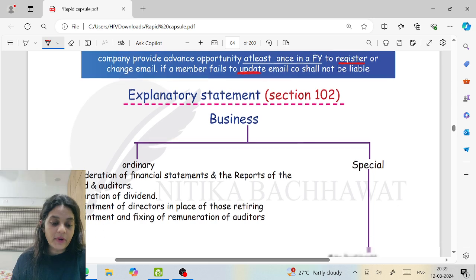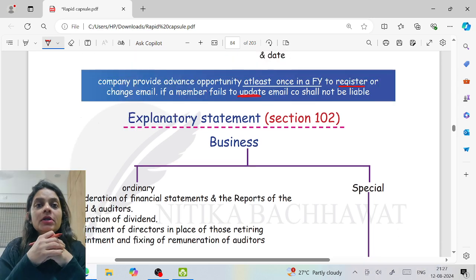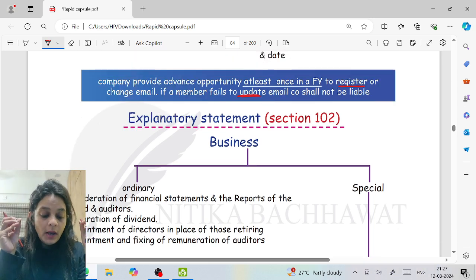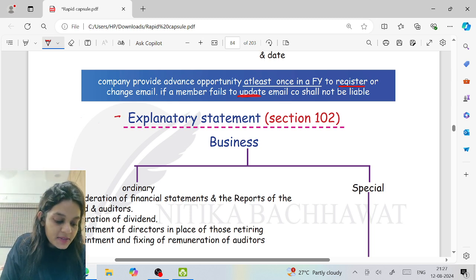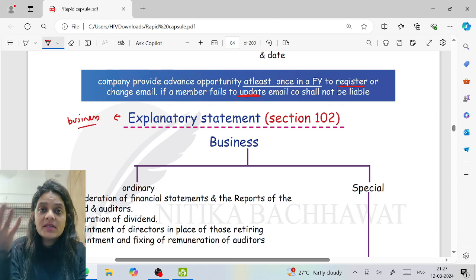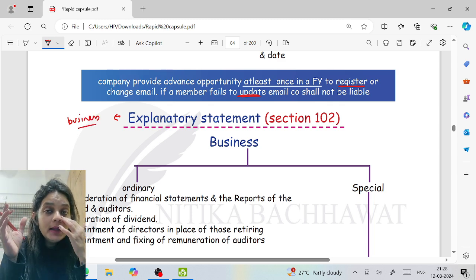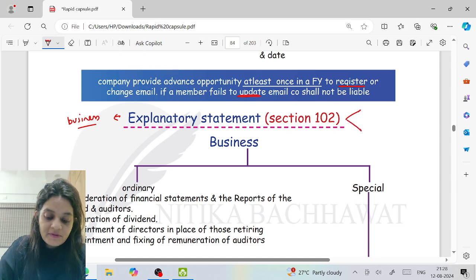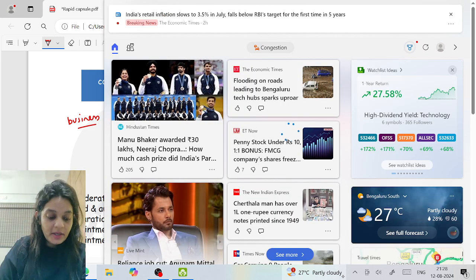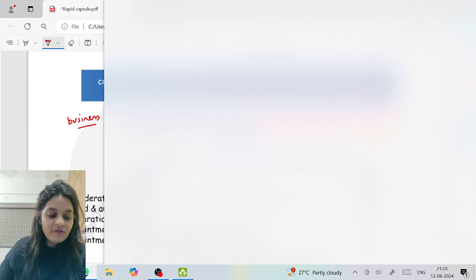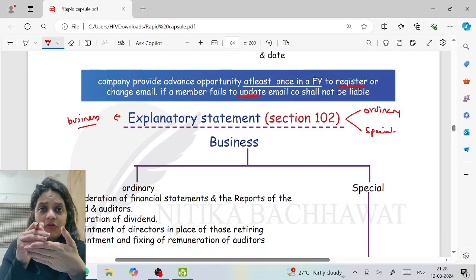Moving on to the next section, section 102. Before we start about the explanatory statement, section 102 talks about business. Obviously, I am calling a meeting, and the purpose of the meeting is to conduct business. Under the Companies Act, business can be classified under two heads, ordinary and special. Four businesses are considered ordinary. Any business other than these four is special. So what are these four businesses?